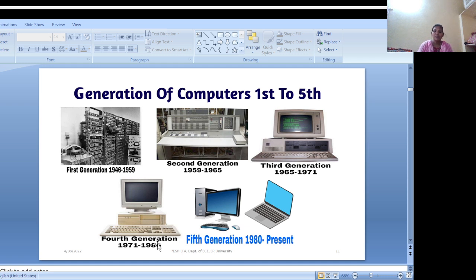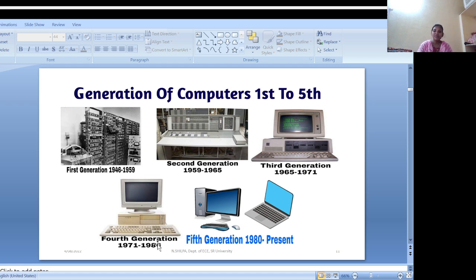Okay, next generation, that is the second generation. The second generation replaced the vacuum tubes with transistors, which were smaller, faster, cheaper, and more reliable. In this generation, computers became smaller and more efficient. They used magnetic core memory and introduced high level programming languages like COBOL and Fortran, and reduced heat production compared to first generation computers. The example for this second generation is IBM 7090, one of the early computers using transistors.